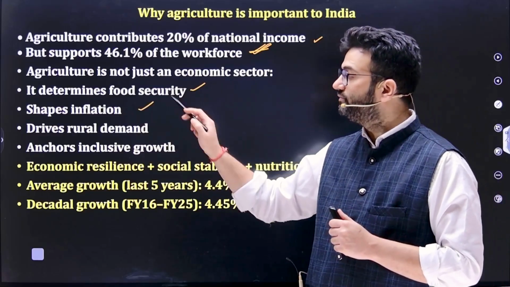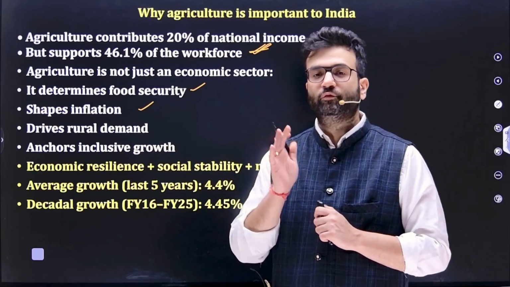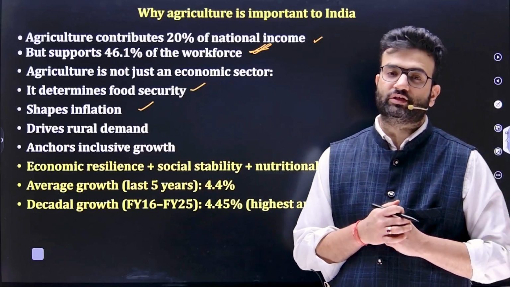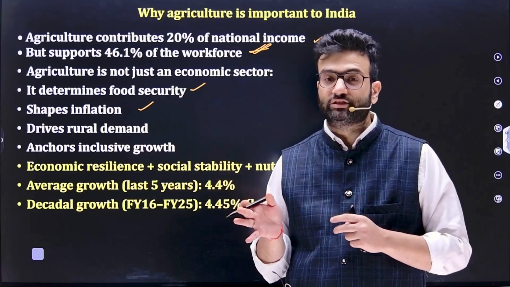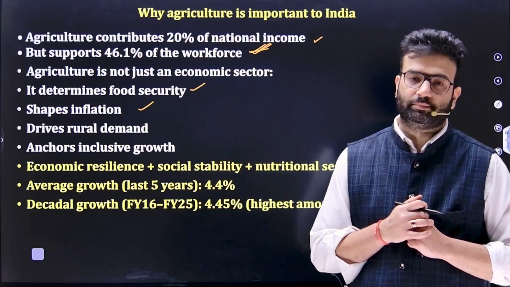It also shapes inflation. How? Because in CPI inflation, food has the highest weightage. So any increase in the price of food, whether cost push inflation or demand pull inflation, impacts CPI inflation.